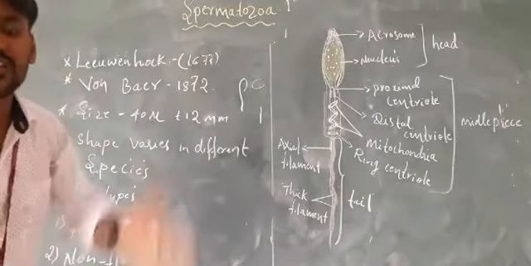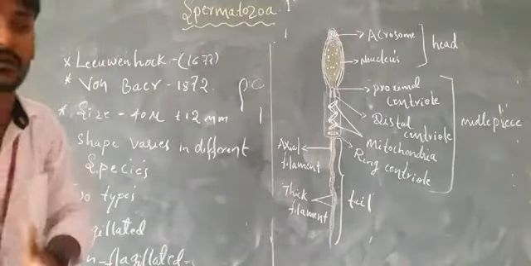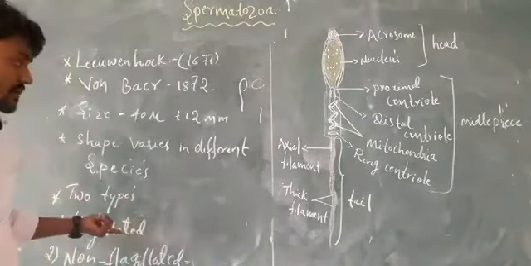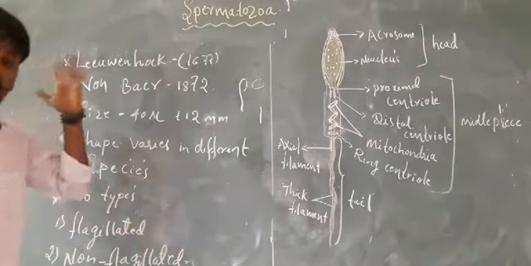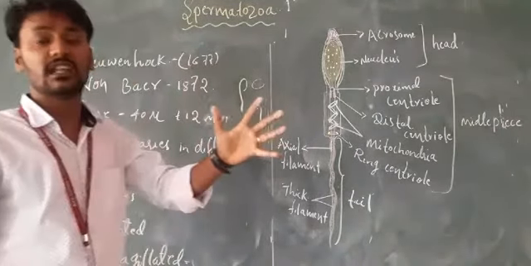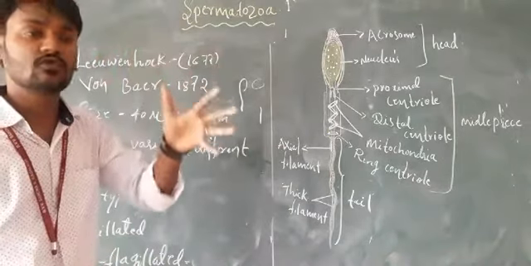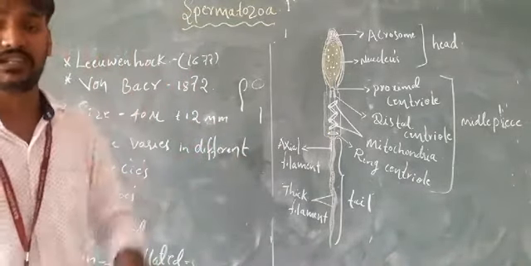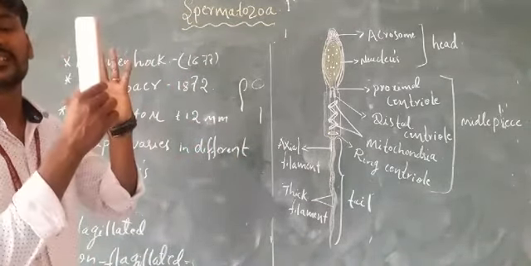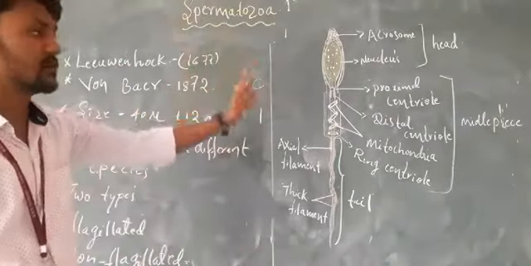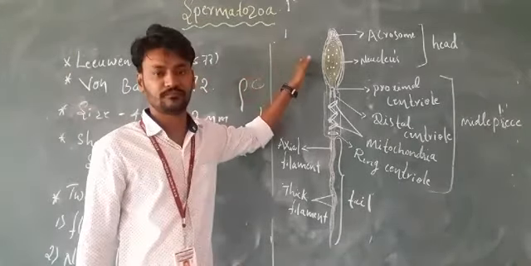The very important thing is the structure. What is the structure of the sperm? There are different shapes, but all sperms contain a nucleus and chromosomes. All sperms contain the haploid number of chromosomes because it is the male gamete. Hence, this is the structure of the sperm.